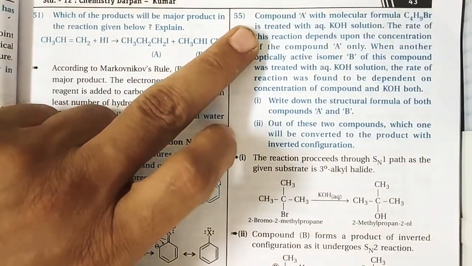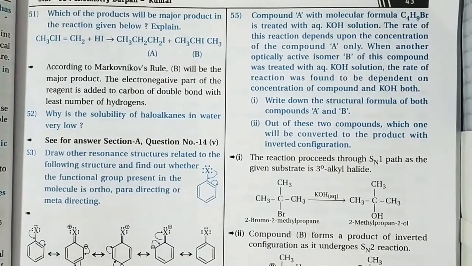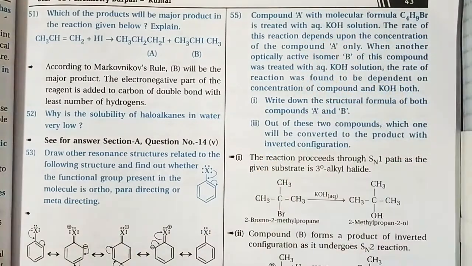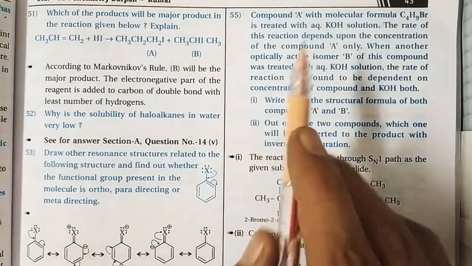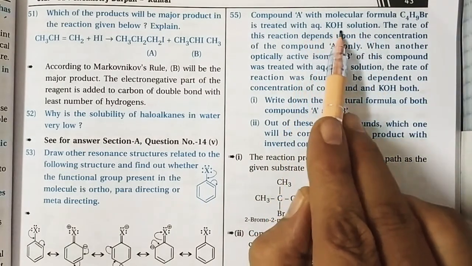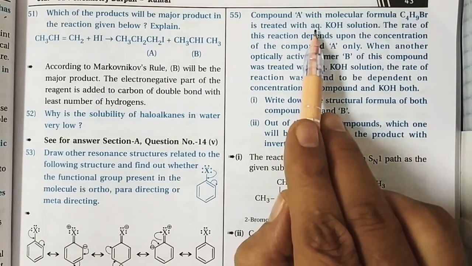Compound A has the molecular formula C4H9Br. This means there are four different isomers: 1-bromobutane, 2-bromobutane, 2-bromo-2-methylpropane, and isobutyl bromide. All of them are treated with aqueous KOH solution. Aqueous KOH means there is water present, so there is solvation, which favors the SN1 reaction.